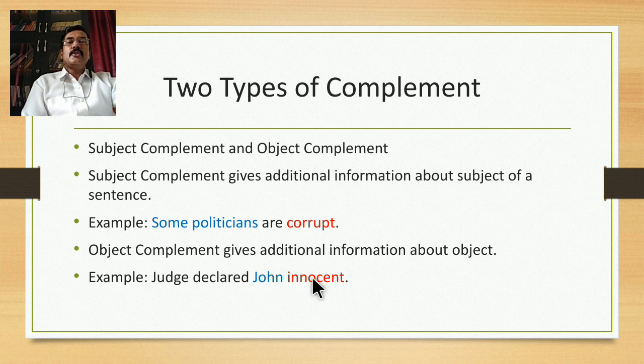John is innocent. We cannot relate innocent to judge because judge is the person who has declared. What has he declared? That John is innocent. So innocent is additional information about John, and John is an object. So innocent is the object complement.